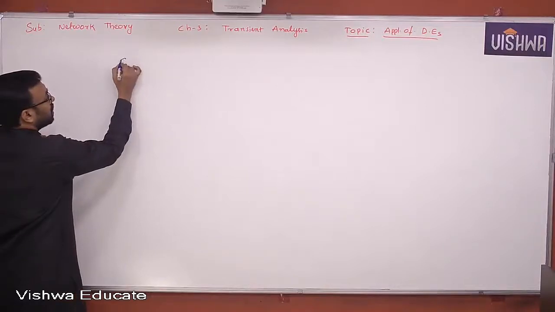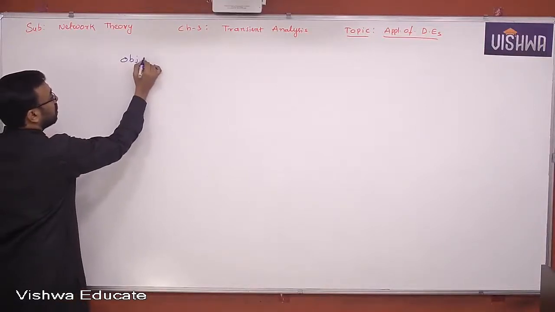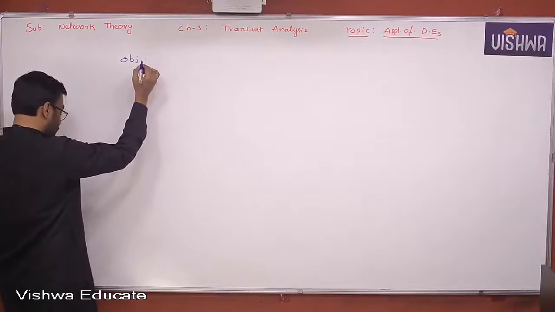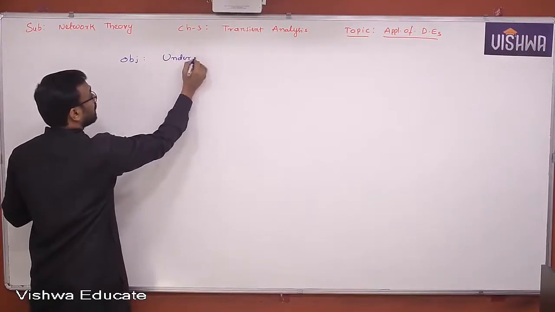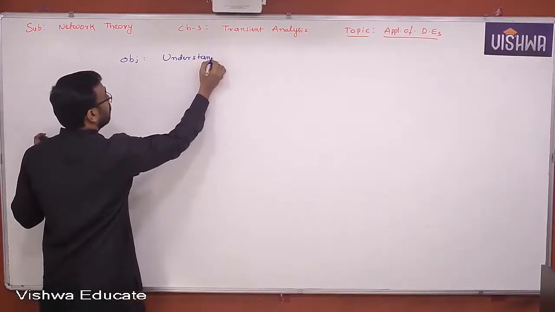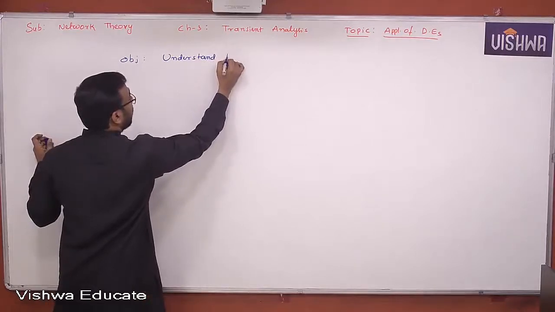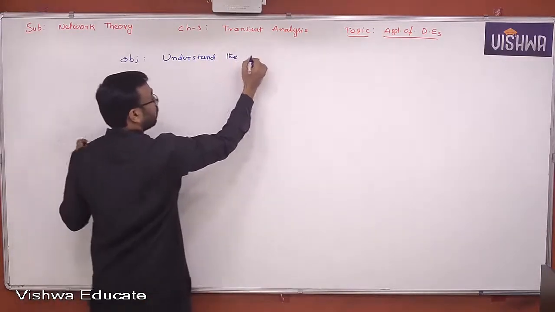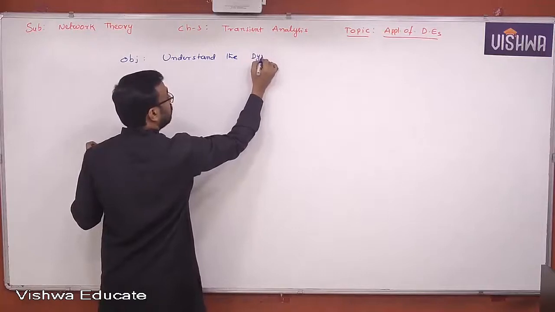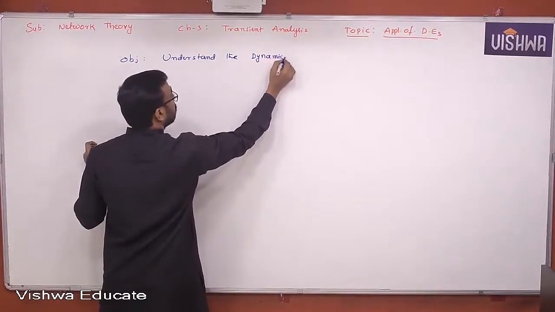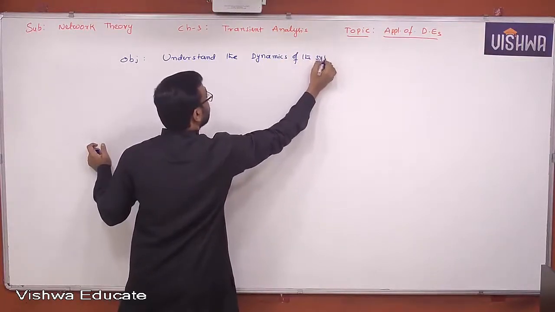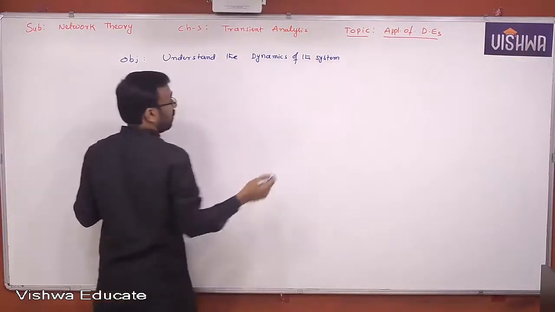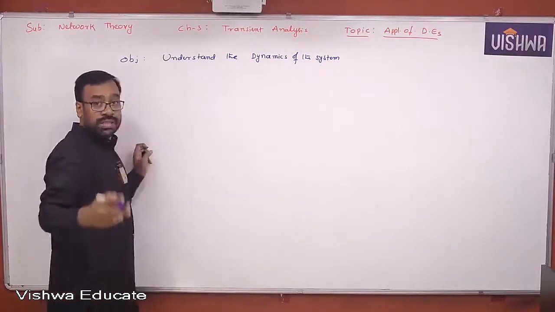The objective is to understand the dynamics of the system, that is, how the system is behaving after the system is subjected to any disturbance.